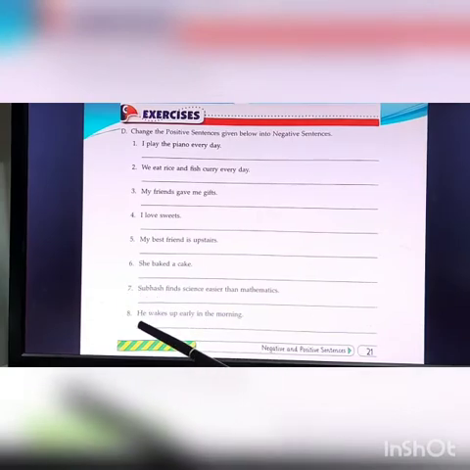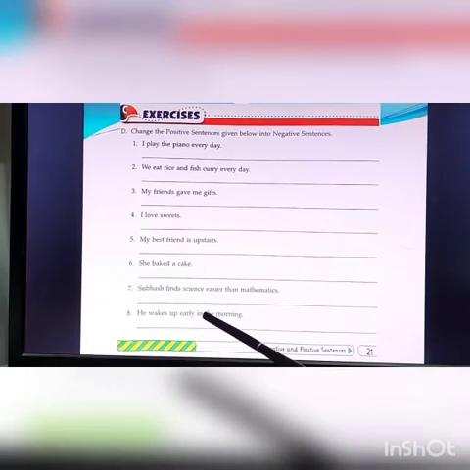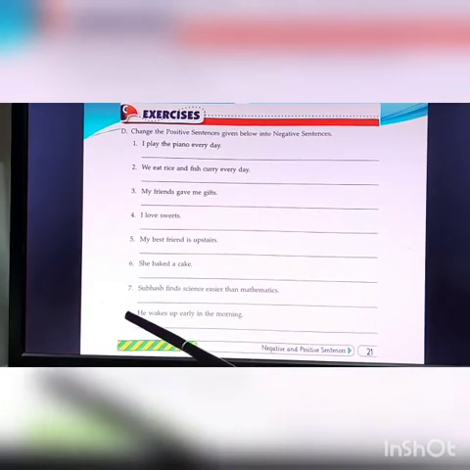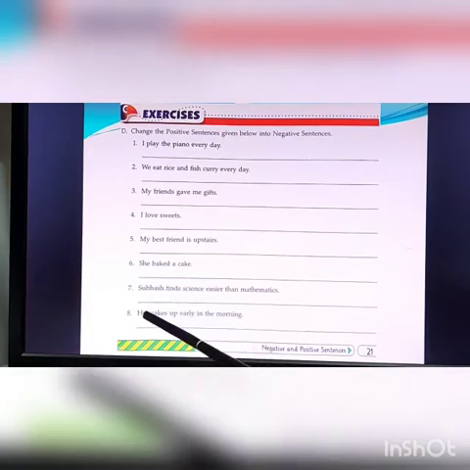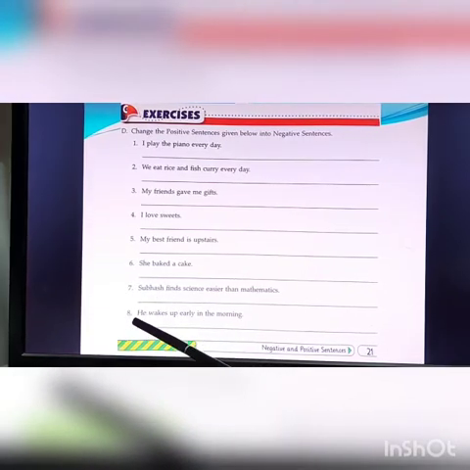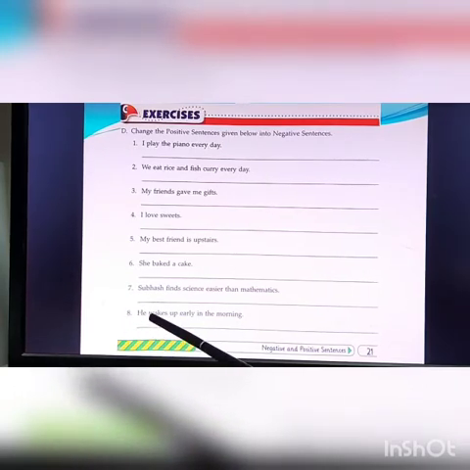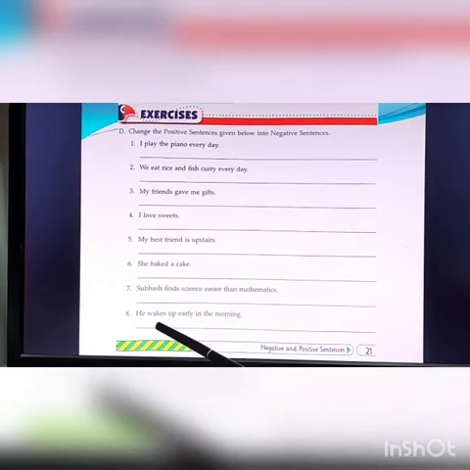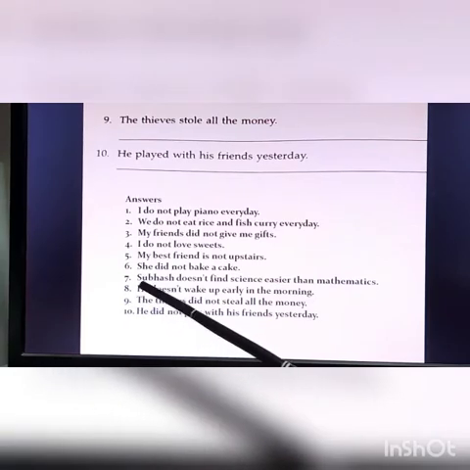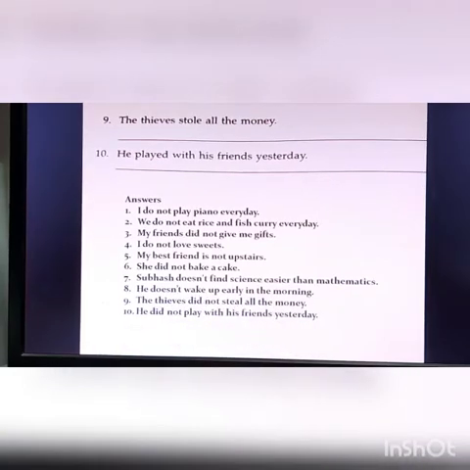Okay. Number 8, he wakes up early in the morning. Again the same sentence, same kind, 7 and 8 are same. So he does not wake up. Since he is there and we use does with he, when we use does with he, the S drops from the wake, that is from the verb. So the answer will be he does not wake up early in the morning.